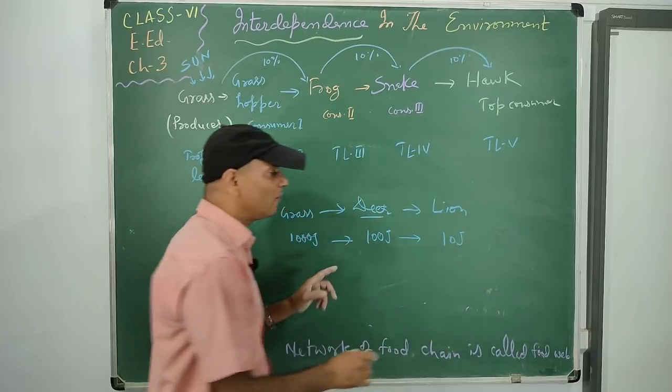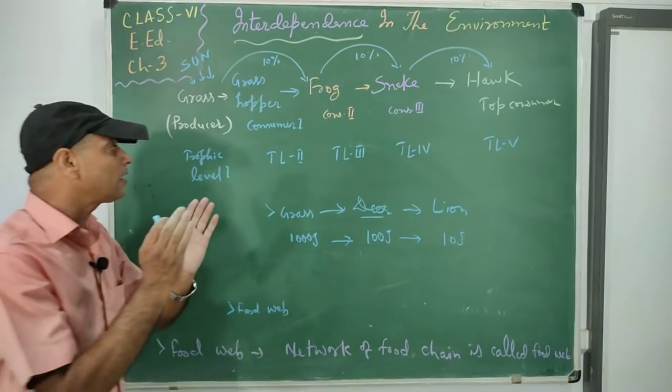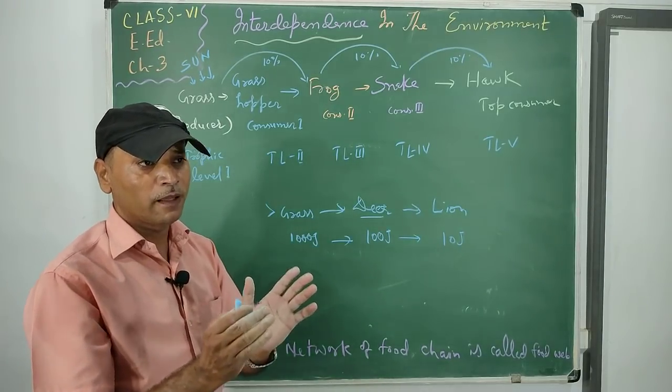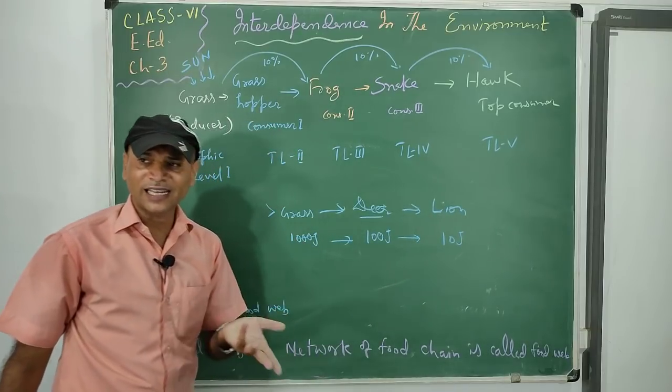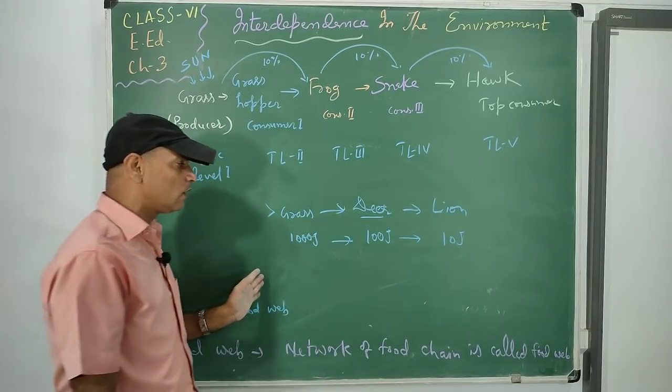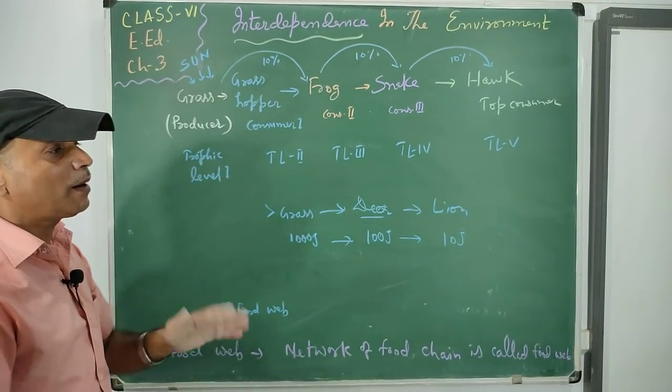So this is the way we can say they transfer maximum energy. The shorter the food chain, the more energy is transferred from one to another. So this is the way we understood the energy transferring inside the food chain of our environment.